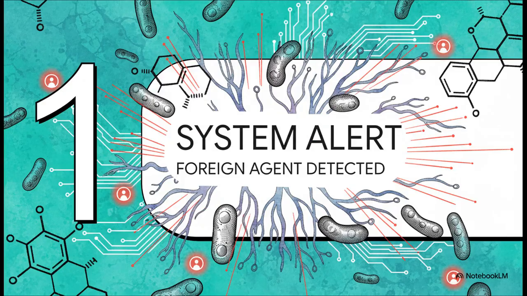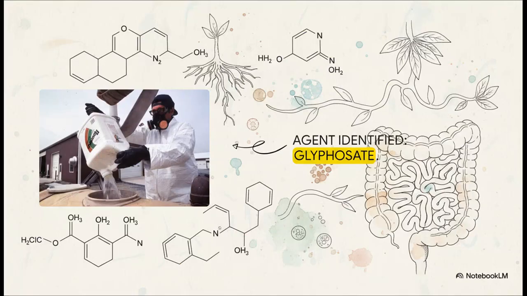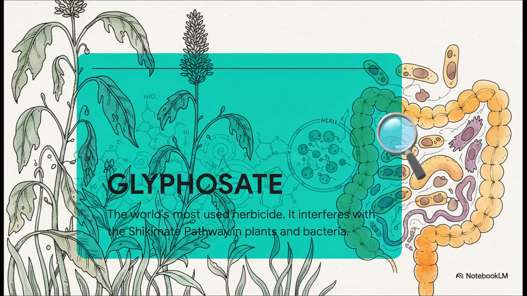And we've got an initial hit. System alert. A foreign agent has been detected, and it looks like it's widespread in the environment. So let's isolate and identify this external threat. Agent identified. The system is flagging a chemical signature for glyphosate, which you probably know by its trade name, Roundup. Now, the key to understanding this agent is really understanding how it's designed to function.